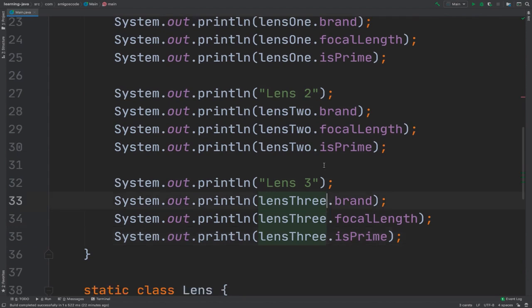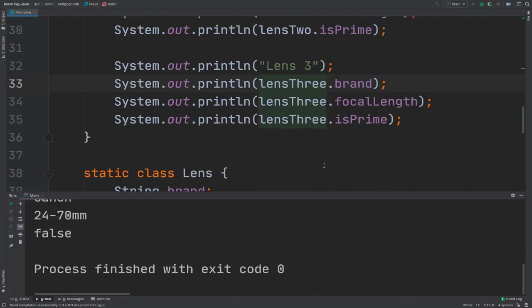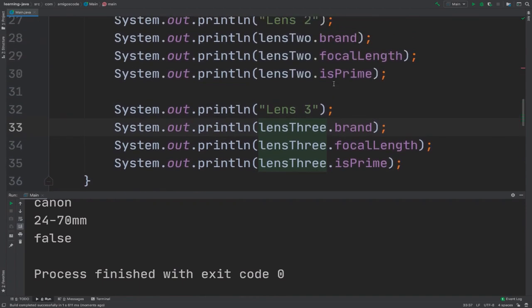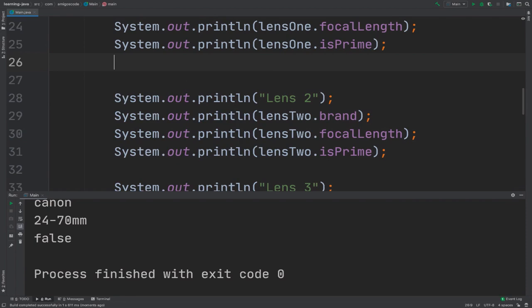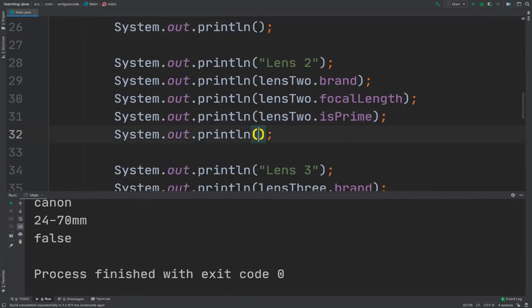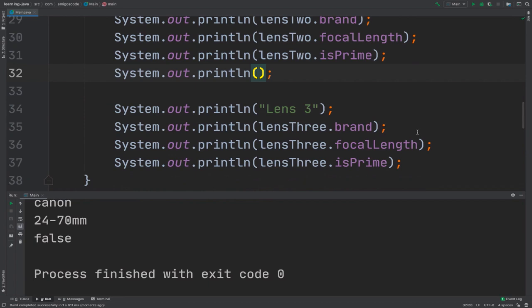Now let me go ahead and simply run this program. So if I expand this and let's add some spaces, so sout println and then sout println here. Let me run it again.